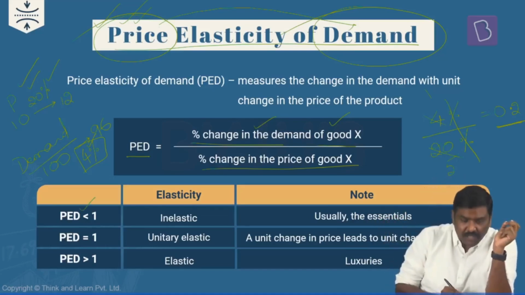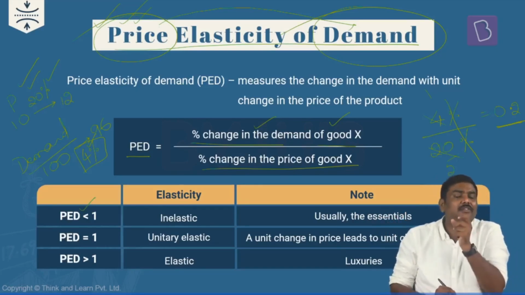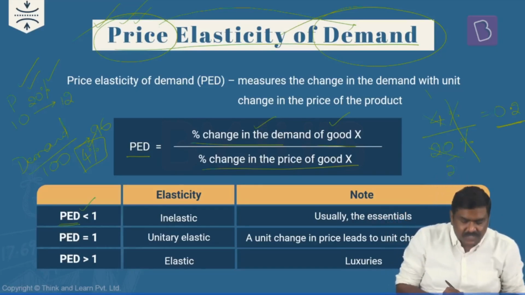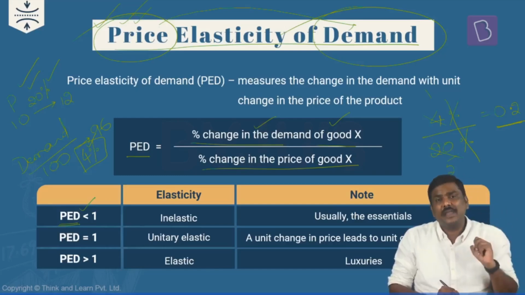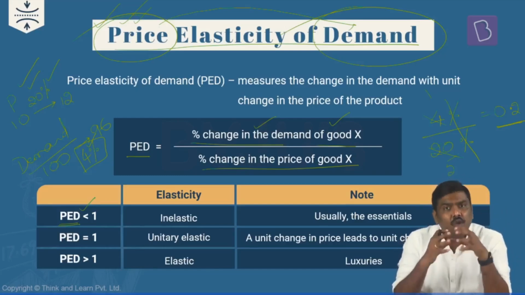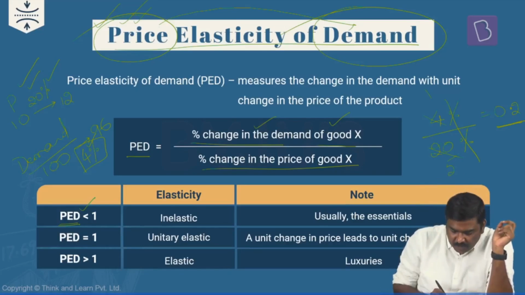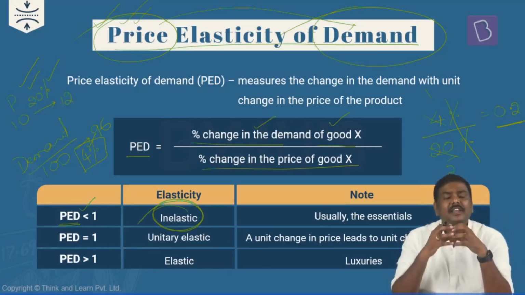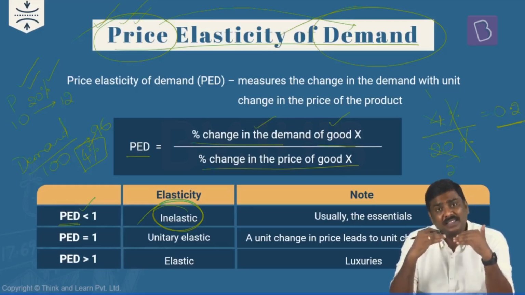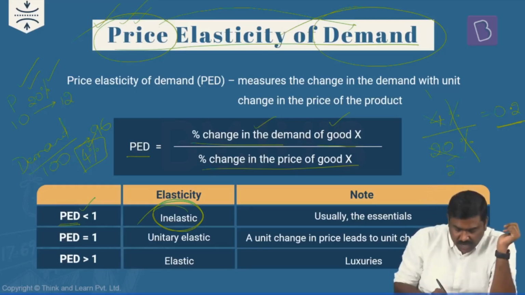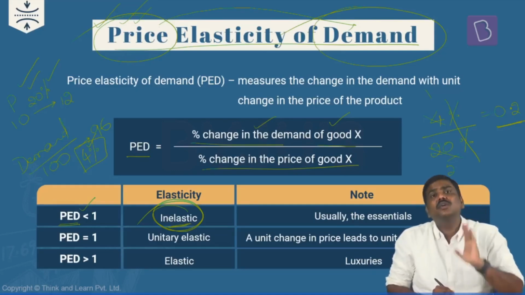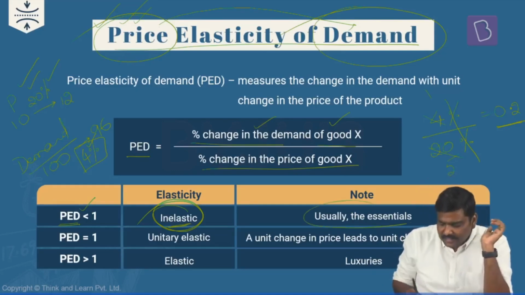Now, the classification using this: you can infer that whenever the price elasticity of demand is lower than 1, such types of goods are called inelastic goods. I'll repeat it. Whenever the PED outcome is less than 1, these types of goods are referred to as inelastic goods, and generally these are essentials.